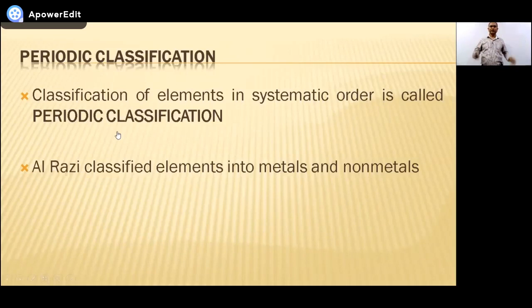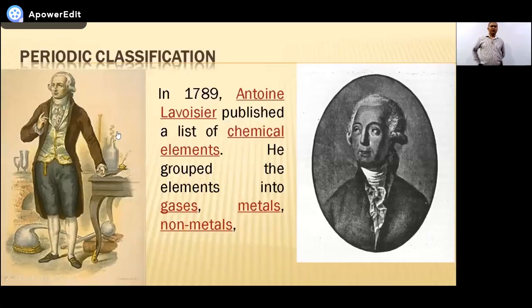Okay? Then after Al-Razi, there was a long gap. Then in the second quarter of the 18th century, people began to classify elements scientifically. Like Mr. Lavoisier, what he did, he divided all the elements that he knew into three groups: solids, liquids, and gases.